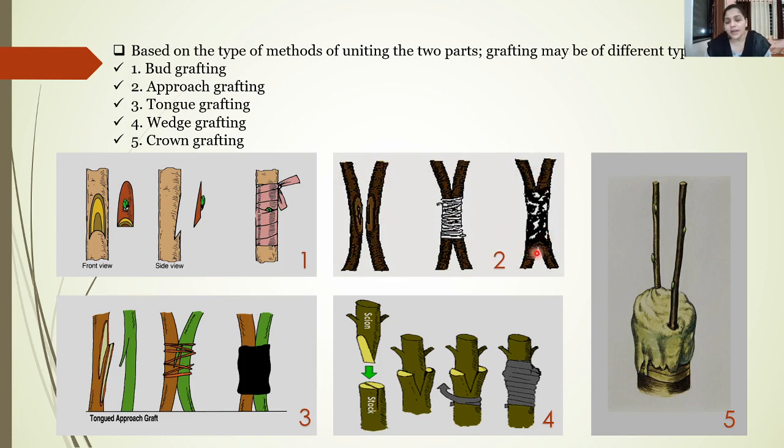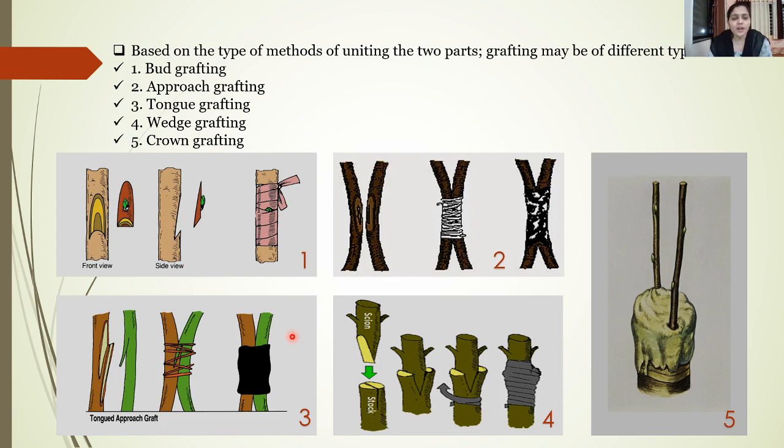Now after that, one of the plants, or one of the stems, can be cut from the parent plant, and the rest can be grown as a new plant. So that method is called approach grafting.